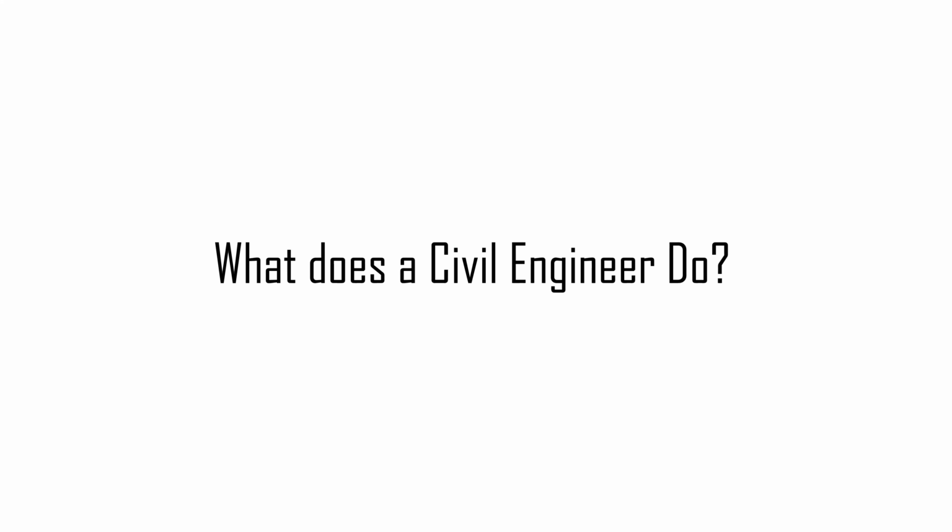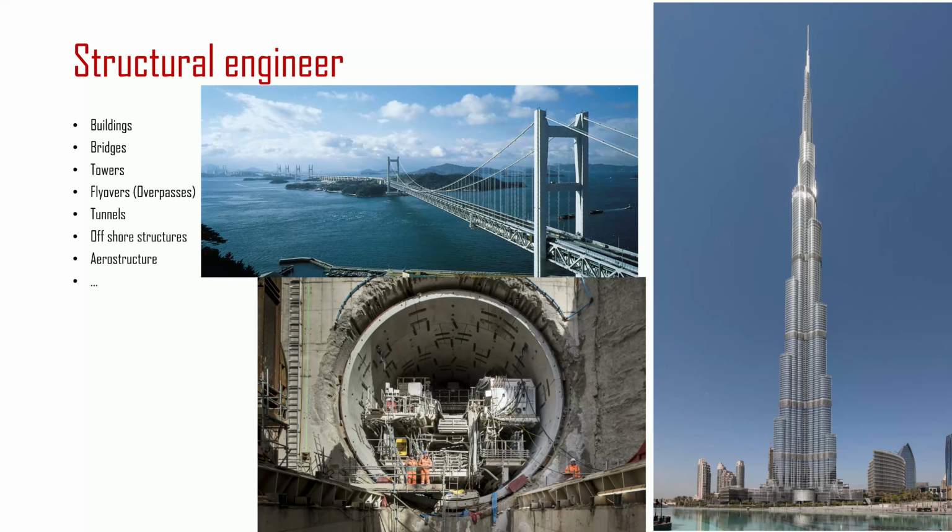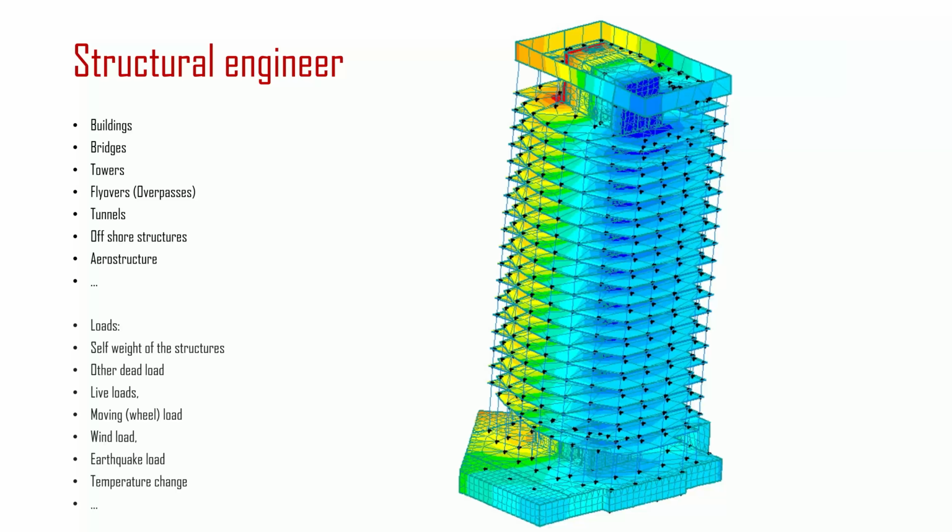What does a civil engineer do? Structural engineer. Structural engineering is concerned with the structural design and structural analysis of buildings, bridges, towers, flyovers, overpasses, tunnels, offshore structures like oil and gas fields in the sea, aerostructure, and other structures. This involves identifying the loads which act upon a structure and the forces and stresses which arise within that structure due to those loads, and then designing the structure to successfully support and resist those loads.